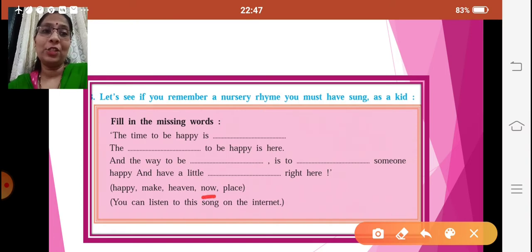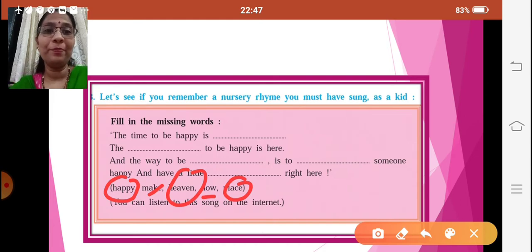Then the dash to be happy is here. That is the second one. The place to be happy is here. And the way to be happy is to make someone happy and have a little heaven over here. Yes. So this is a nursery rhyme. The time to be happy is now. The place to be happy is here, and the way to be happy is to make someone happy and have a little heaven right here.